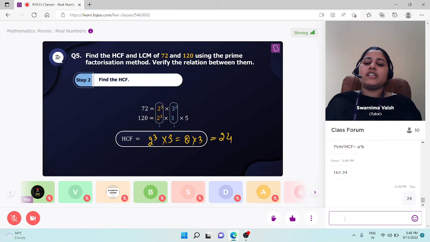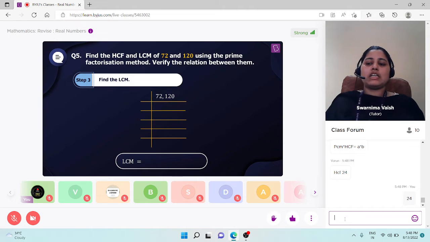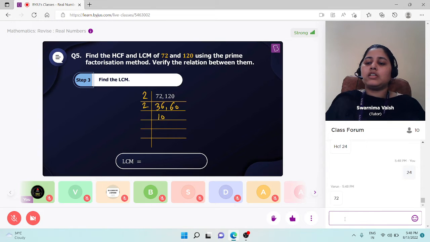Well done. And students, let's find the LCM also. Divide by 2: 2 36s are 72, 2 60s are 120. 2 18s are 36, 2 30s are 60, 2 9s are 18, 2 15s are 30, 3 3s are 9, 3 5s are 15, 3 1s are 3, 5 is not divisible, and then 5.